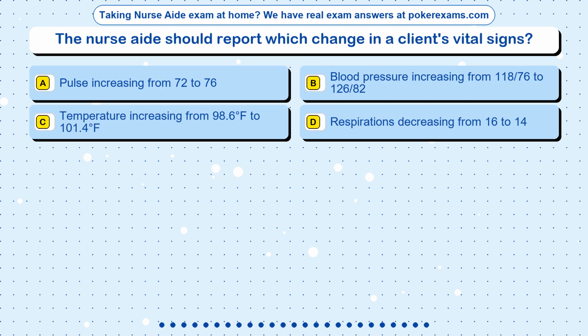Question 14. The nurse aide should report which change in a client's vital signs? Option A, pulse increasing from 72 to 76. Option B, blood pressure increasing from 118/76 to 126/82. Option C, temperature increasing from 98.6 degrees Fahrenheit to 101.4 degrees Fahrenheit. Option D, respirations decreasing from 16 to 14.